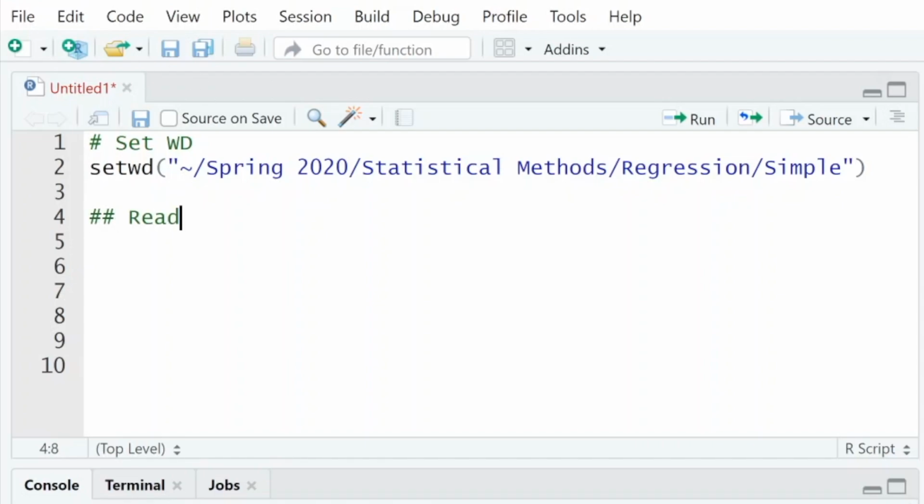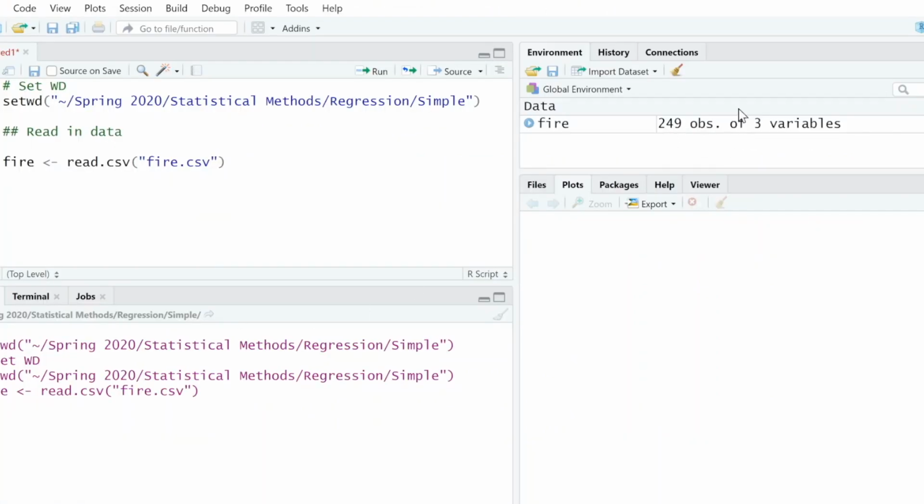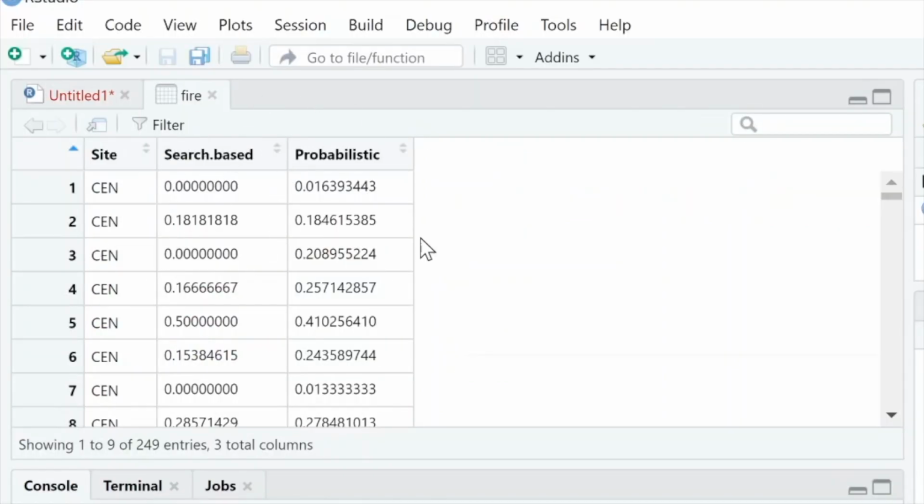And then we'll just read in the data. And that data is called, I'm going to call it fire here, just so we know. You could call it whatever you want. And then I'm just going to say read.csv, quotation marks, and I have it called fire.csv. So I do that, and here we are, bingo, right? Take a look at the data, and we've got the same data that we saw in the Excel spreadsheet.